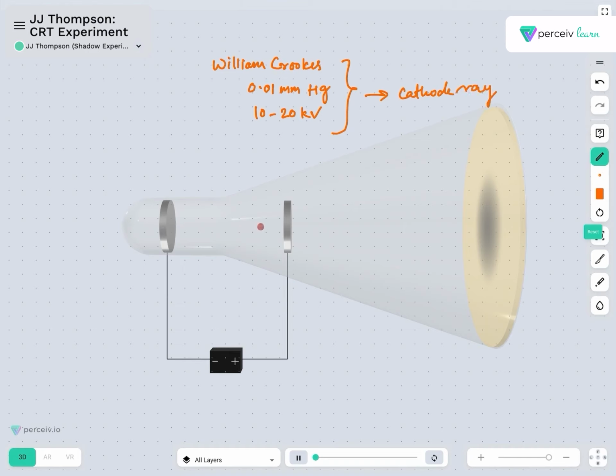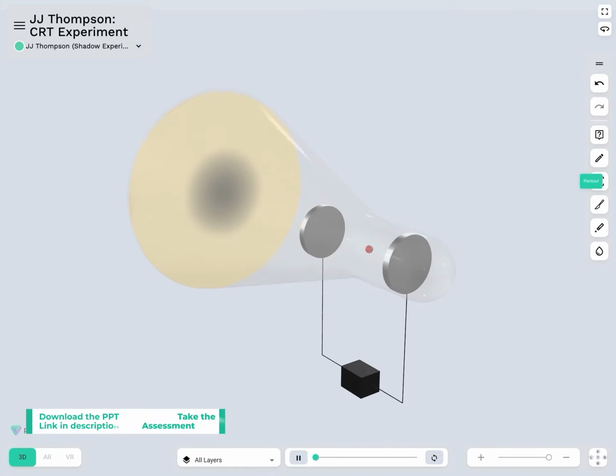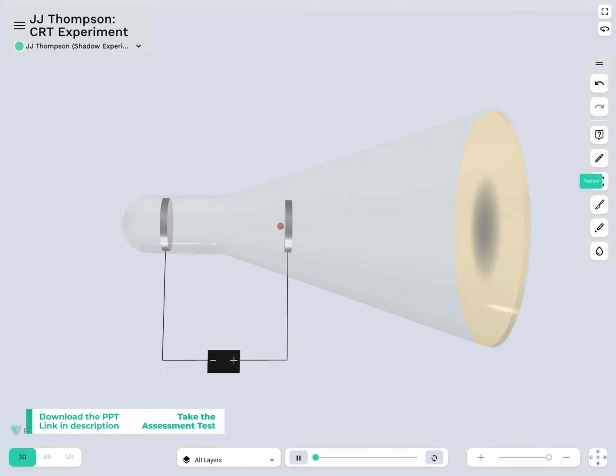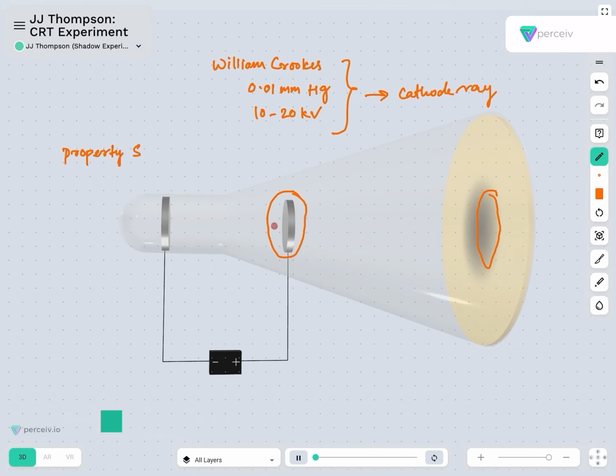So when he used this anode plate as a barrier, he was able to see a shadow. If you see over here, there is a shadow which is being cast on the film. So he was able to see a property similar to light. Why do we say that it is a property similar to light?